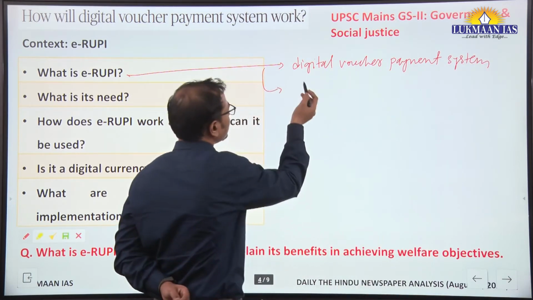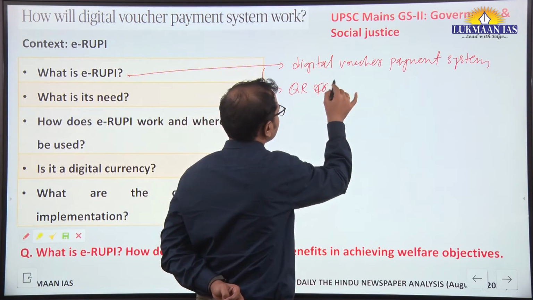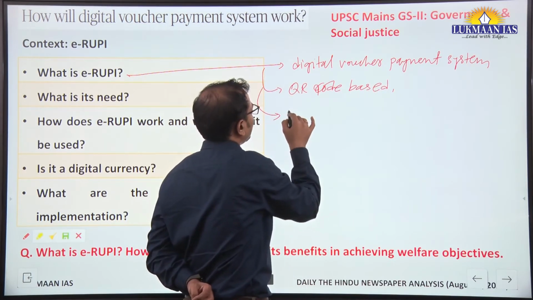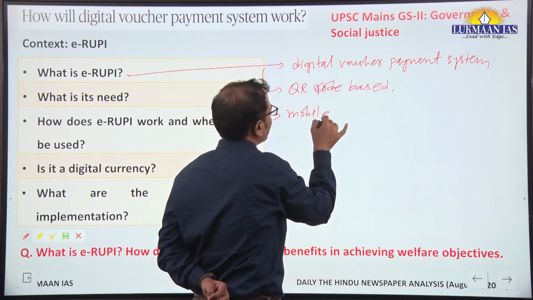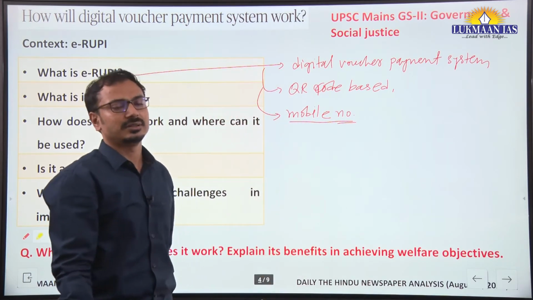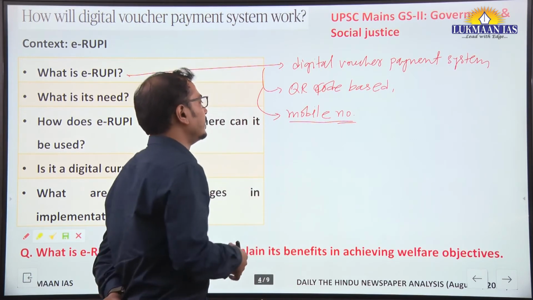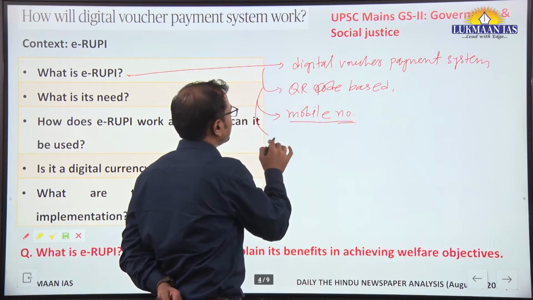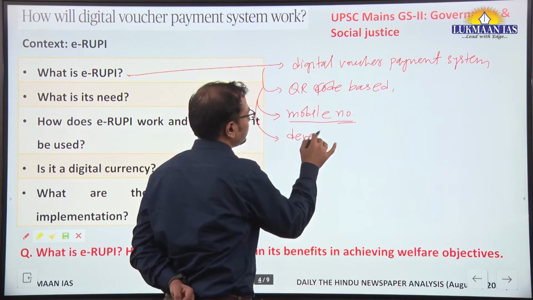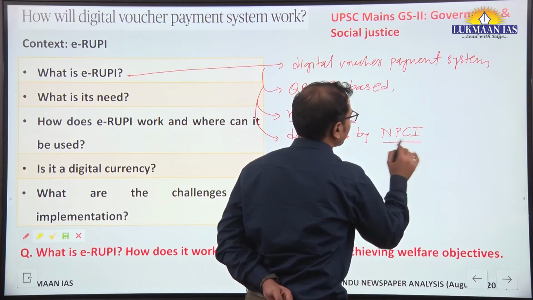This will be QR code based, and at the same time it will be directly delivered to the mobile number of the beneficiary. It is not at all required that the beneficiary has any kind of account in a bank. It is developed by the National Payments Corporation of India, NPCI.